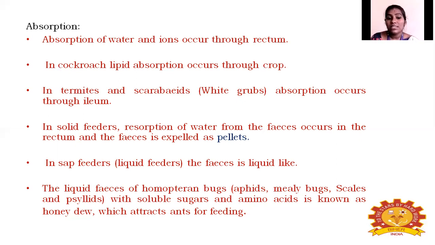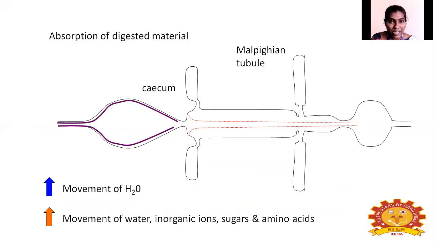This honeydew substance secreted from aphids and mealybugs attracts ants for feeding. So this is the absorption of digested material.